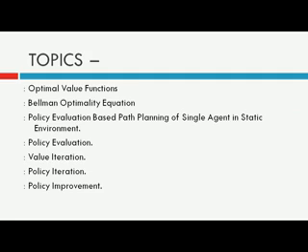So these are the topics for this lecture: optimal value functions, the Bellman optimality equation, and a policy evaluation based path planning algorithm for a single agent in a static environment with a fully observable Markov decision process. Then I will show you the policy evaluation algorithm, then policy improvement, then policy iteration, and finally the value iteration algorithm.